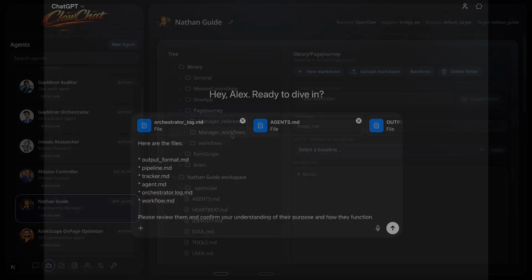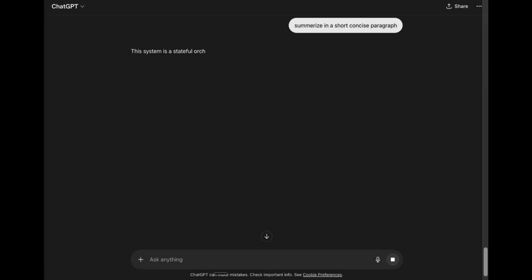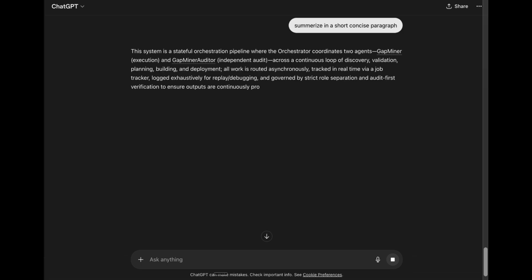In terms of actually creating the markdown files for Nathan Guide, I'm going to start in ChatGPT by uploading the markdown files I already have for the Gapminer manager. I made those a little while ago. I won't be doing things exactly the same this time, but I want to upload those files first and see if ChatGPT understands what they're about before I start generating the markdown files for Nathan Guide. Hopefully, this gives it enough context to understand what I'm trying to do.